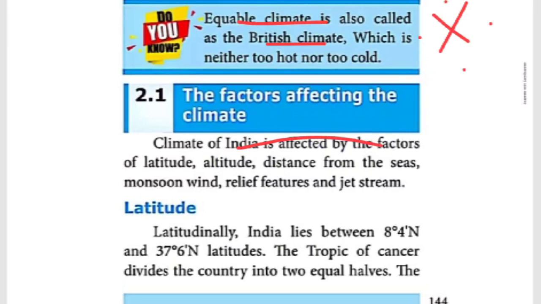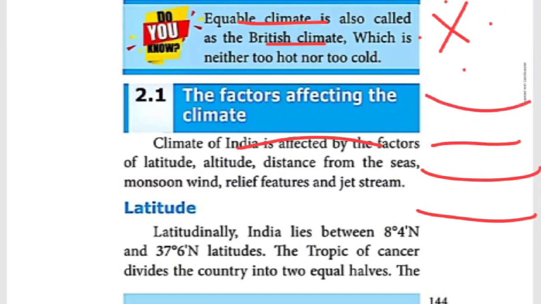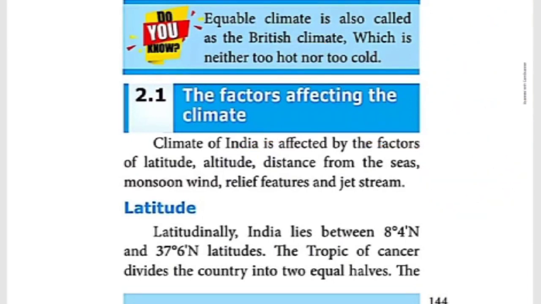Latitude. When I was teaching the first lesson, I told you about latitude. These lines move from west to east, otherwise east to west. These are called latitude lines, the horizontal lines. The next one, altitude. What is the meaning of altitude? Height. Then the third one, distance from the sea, otherwise far away from the ocean. Likewise also we can tell.